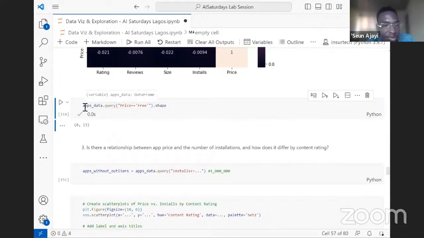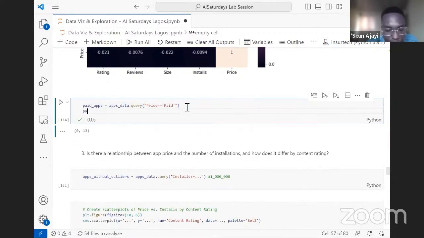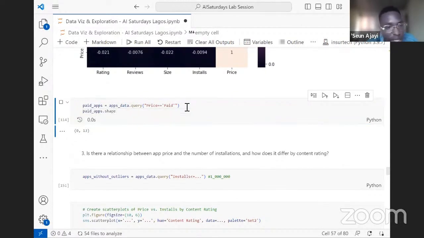Okay. Let's assign this to something else. Paid apps. Let's do paid apps. The shape. Interesting.